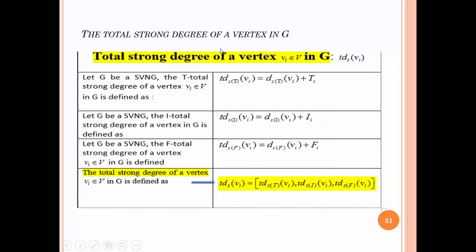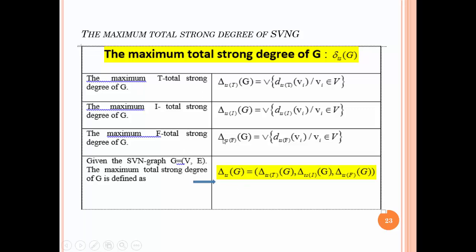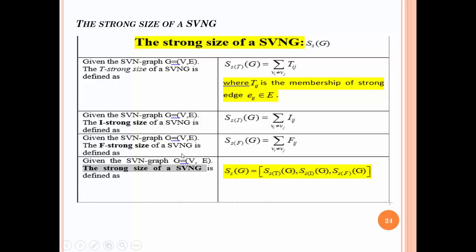The total strong degree of a vertex in G is also defined as the strong degree of the vertex plus the value of the vertex for the truth membership, indeterminacy membership, and falsity membership. Next, we have also defined the minimum total strong degree of G as follows. Also, the maximum total strong degree is defined as follows. Finally, we have defined the strong size of a single valued neutrosophic graph.